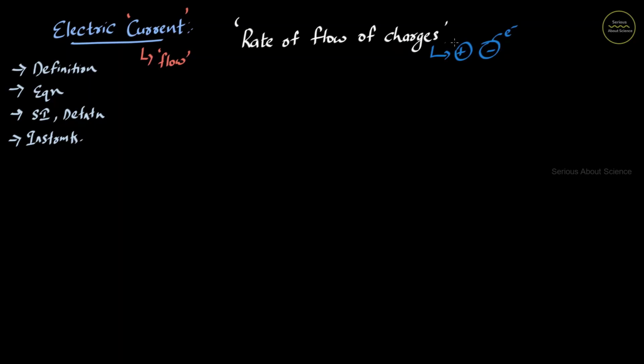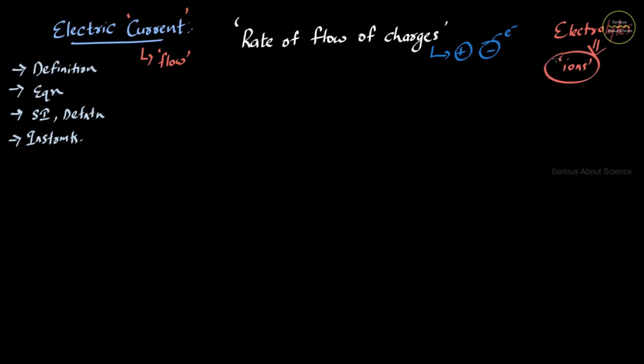Those electrons find it easier to move rather than the movement of protons. But if we consider the case of electrolytes, for example, in the case of brine solution or sodium chloride solution, both sodium cation and chloride ions can flow and result in the formation of current.